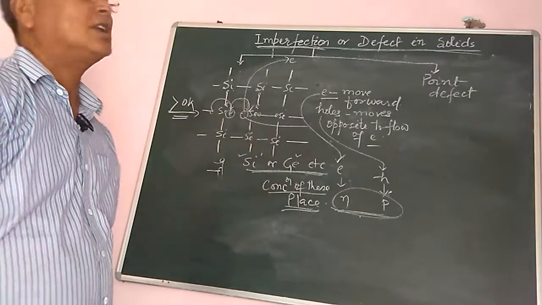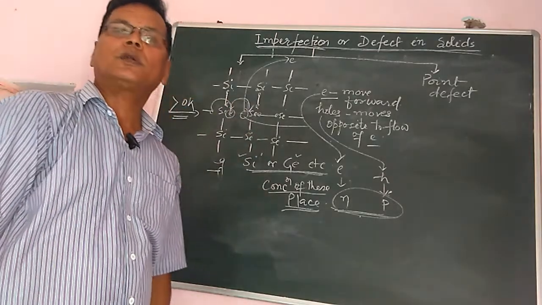So this is called electronic imperfection, electronic defect.